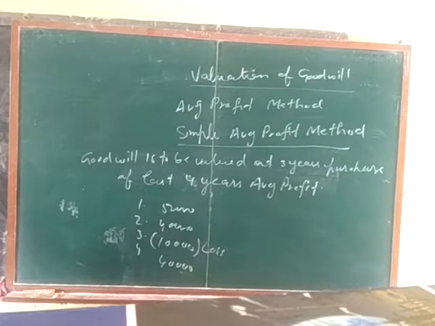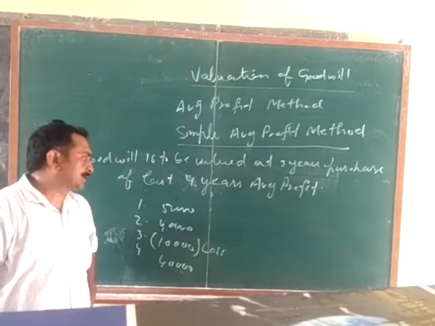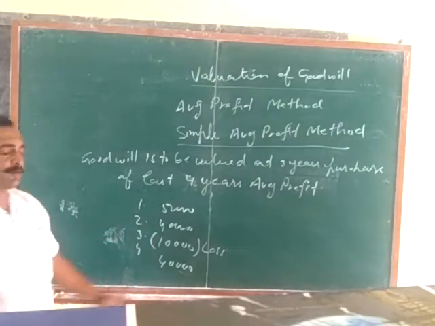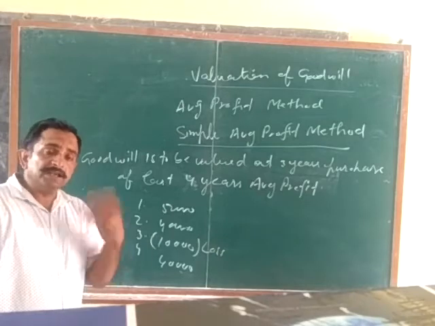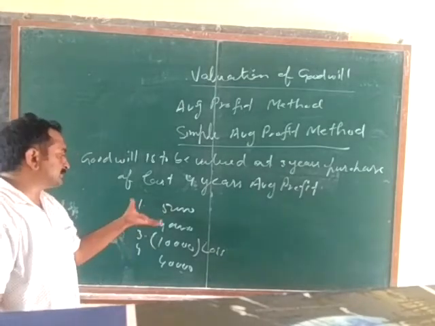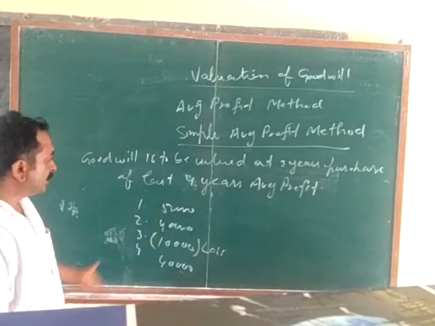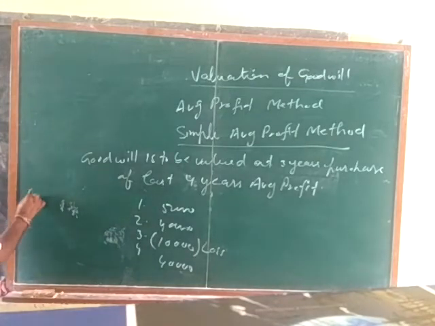Average profit means average profit of last years. If we need to calculate it, then the 4 years average profit, 4 years profit is to be added and divided by 4. If we need to calculate 3 years average profit, then 3 years profit is to be added and divided by 3. Here there are 4 years. So what will we write here?